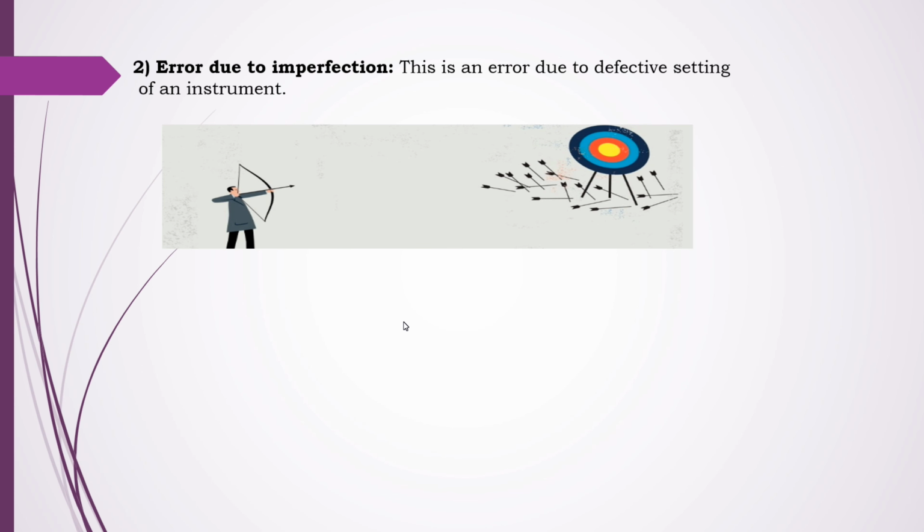Here the person is throwing arrows toward the target, the bullseye, but he is not able to reach it and does not have aim on that particular target. That is imperfection. That is a general example I have given, but it is related to the error due to imperfection.